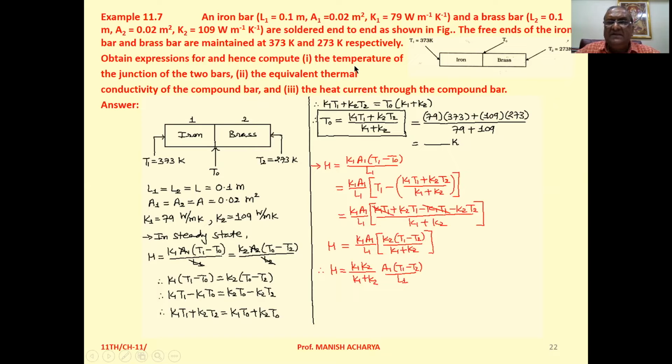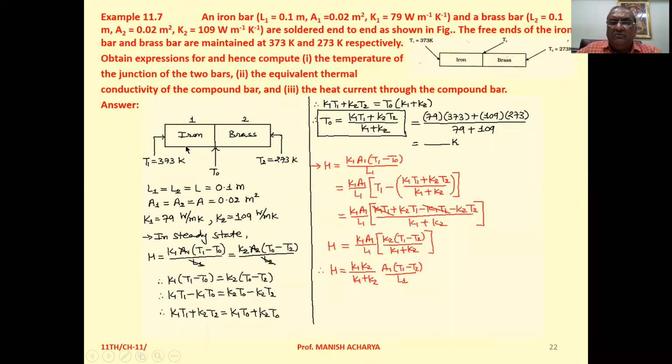It implies that in this question we have to derive the equation for the temperature at the junction, and then using the given data we have to calculate that. Then we have to derive the equation for the equivalent thermal conductivity of this compound bar, and calculate it. Then we have to derive the equation for heat current, and then calculate it. Clear the question?